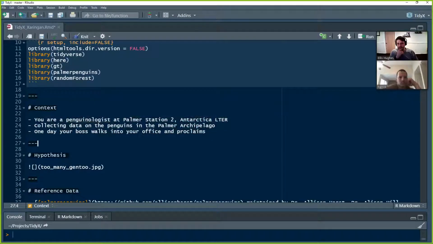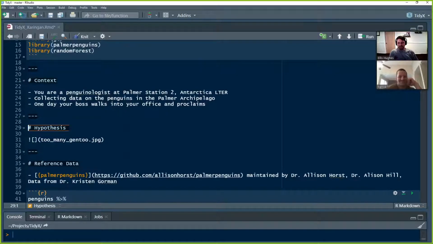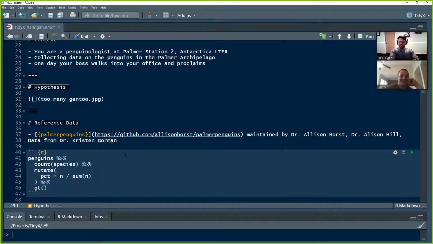Right, so then we do triple dashes to indicate a new slide here, our hypothesis. And the way you drop in JPEGs is exactly the same way you drop in images with our Markdown, the exclamation point, square brace, too many Gentoo.jpg, which is that meme that we showed there. Next, so then that's one slide.